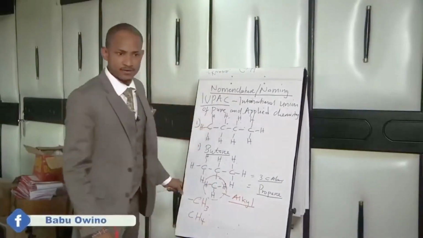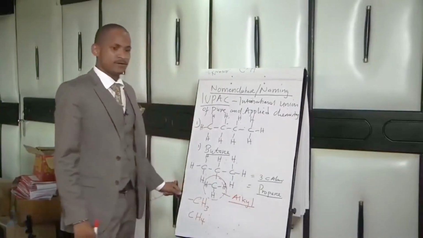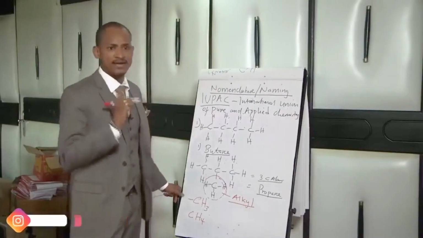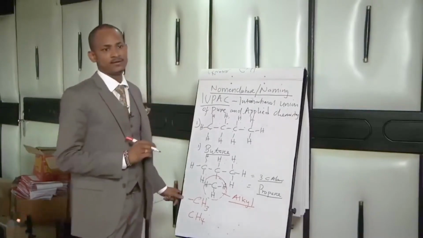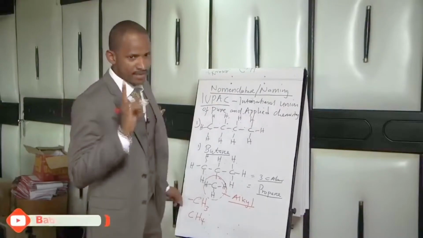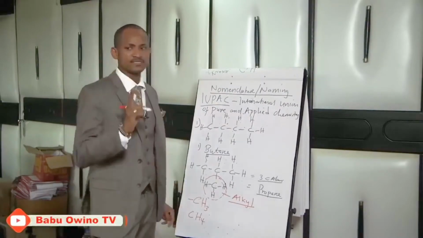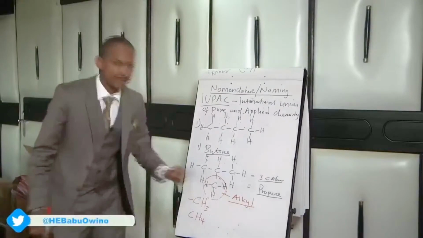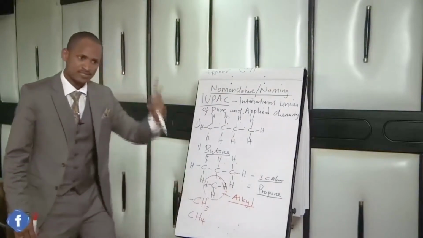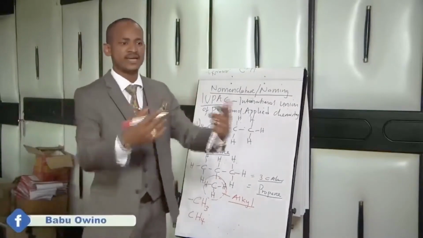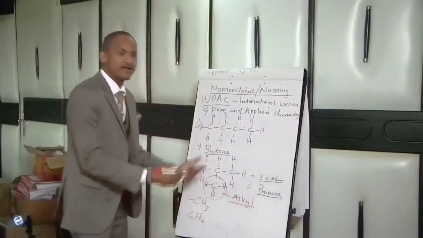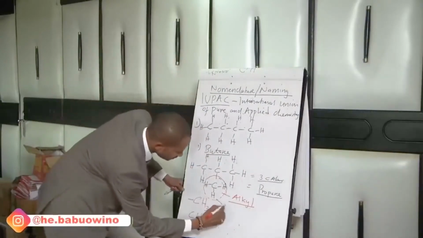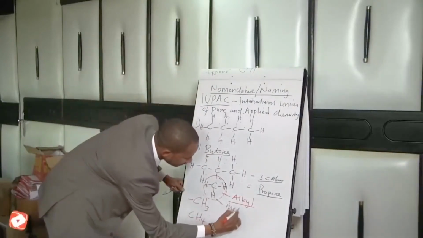An alkane with 1 hydrogen atom less is called an alkyl. Class, alkanes with 1 hydrogen atom less is called an alkyl. Therefore, which alkyl group is this? It has 1 carbon atom. If it has 1 carbon atom, it's called a methyl, from the word methane, which is the parent alkane. So this is a methyl.